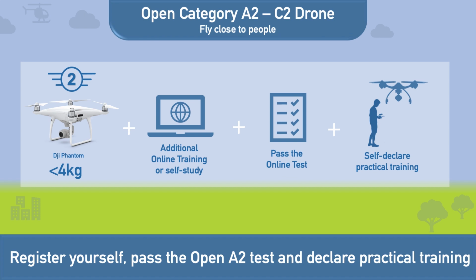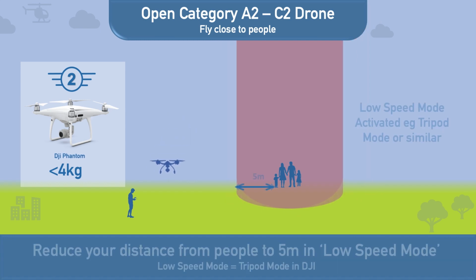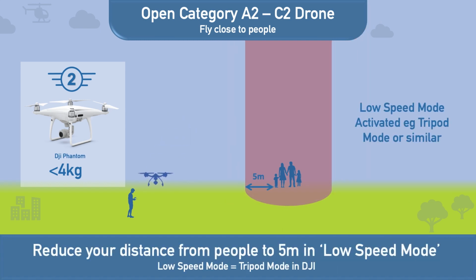The main difference between this category and the A1 and A3 categories is that you can fly up to 30 meters from uninvolved people. You can reduce this distance to only 5 meters, provided you activate a low speed mode or equivalent. On DJI drones, this is known as tripod mode. Take extra precaution when flying close to people and make sure you keep the drone in sight and below 60 meters.